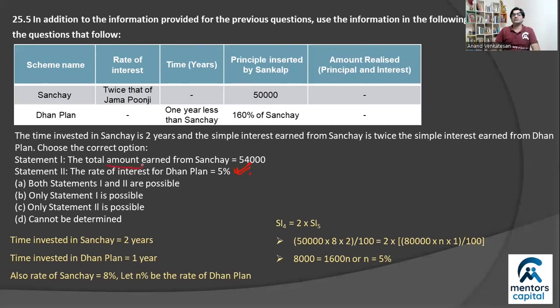But the first statement asks you for the total amount earned, right? Which means principal of 50,000, right? Plus how much interest, right? Now, simple interest is P into R into how many years? Well, 2 years upon 100, right? So that indeed becomes 8,000 rupees, right? And you already have that here actually, 8,000, right? So if the interest is 8,000 and you invested 50,000, shouldn't you get 58,000 back? Right? So that does seem like the most likely correct answer. So statement 1 is actually not correct. So since only statement 2 is correct, you should mark option C here.